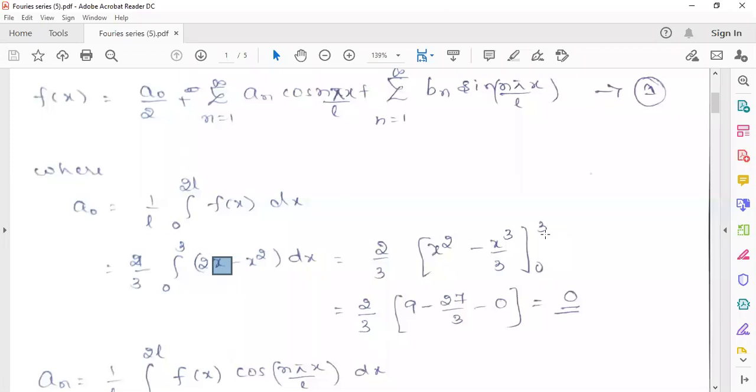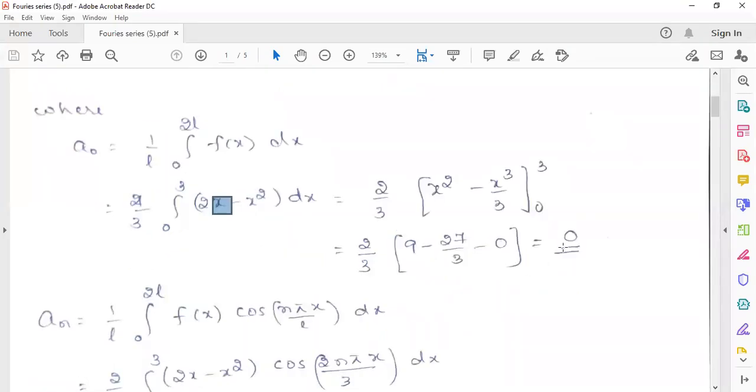If you substitute the upper limit, it will become 3 square, which is 9, minus 3 cube by 3, which is 27 by 3. For both terms the lower limit will become 0; I have just written 0 for reference of the lower limit. So 27 by 3 will become 9 only, and 9 minus 9 is 0.